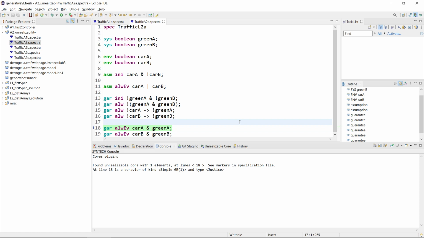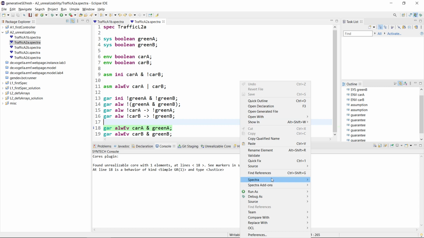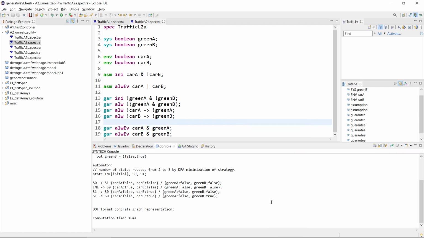This environment would then be a counter strategy that will prevent any kind of strategy that we could think of to realize this specification. So let's have a look. We can go to Spectra and then synthesize a concrete counter strategy. And here we see what the environment can do to prevent us from realizing these guarantees.